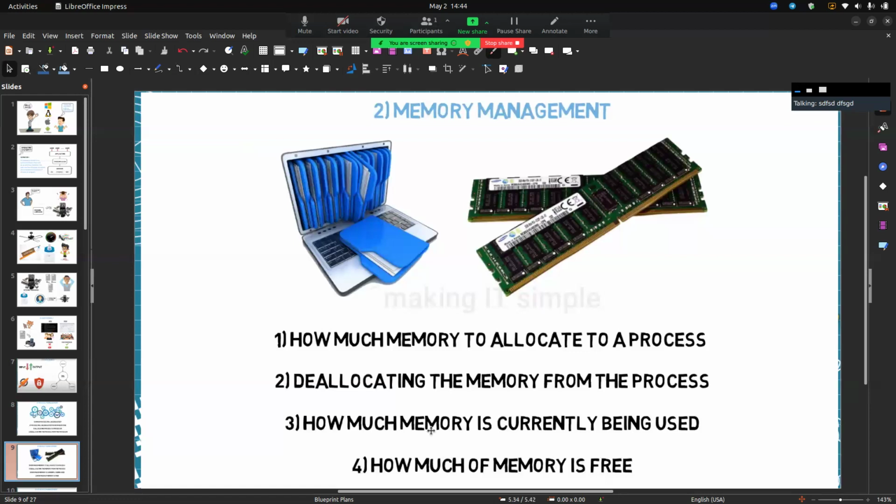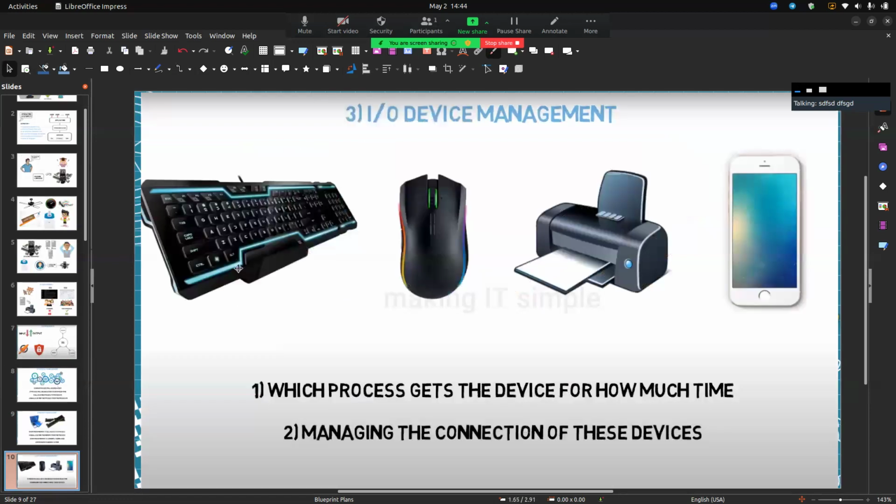Then input output device management. Here you can see keyboard, mouse, printer, and mobile phones. Here you can see input output devices, and the operating system can control them: which process gets the device for how much time, managing the connection of this device, and so on.